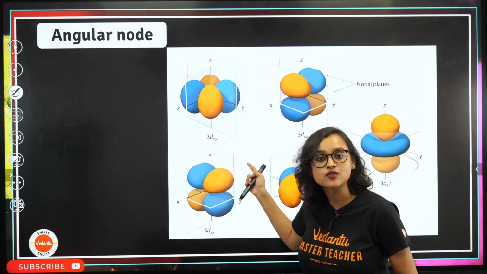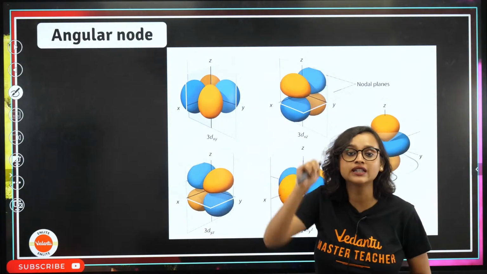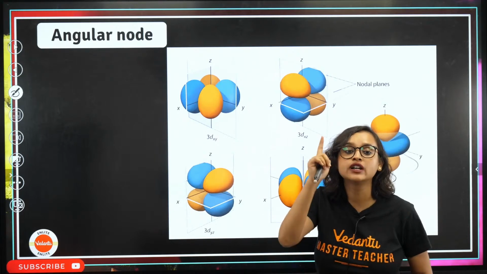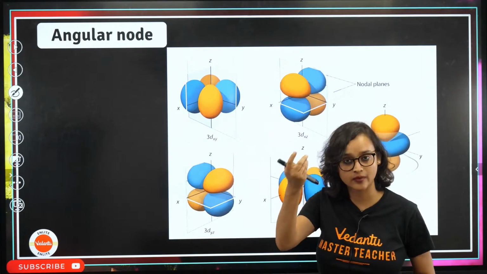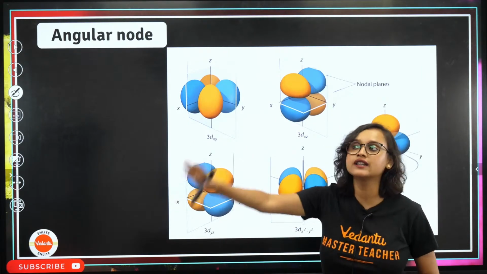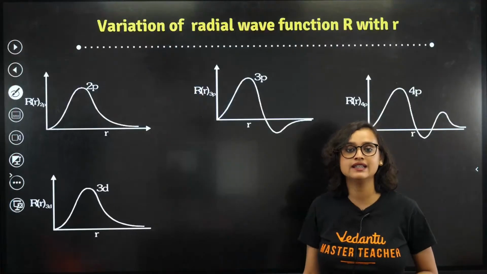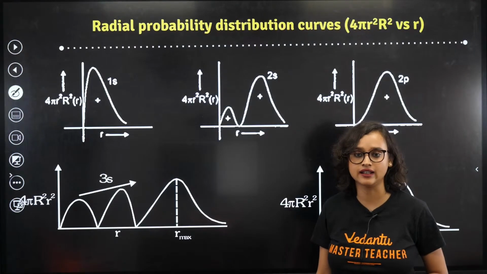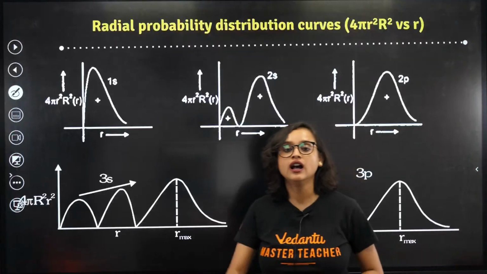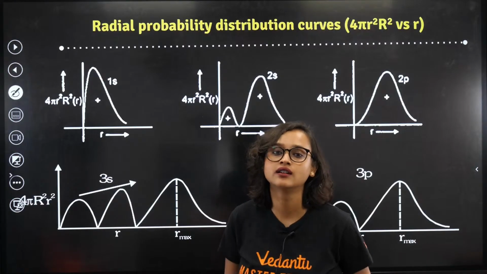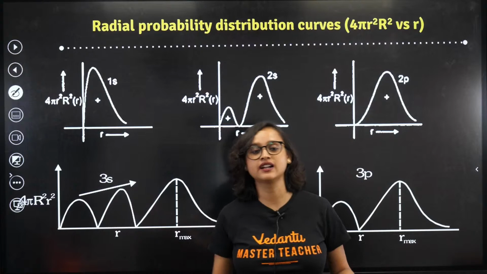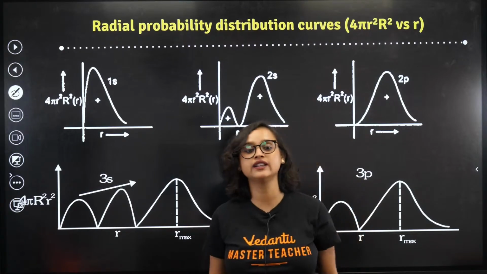So these graphs, once you have plotted them, what are the things that you can figure out? You can figure out where the electrons are present and what is the shape of the orbital. Is this clear, guys? And that brings us to the end of our first chapter, that is structure of atom.